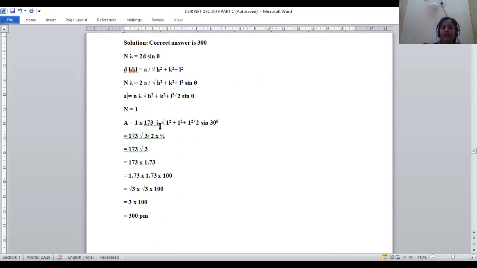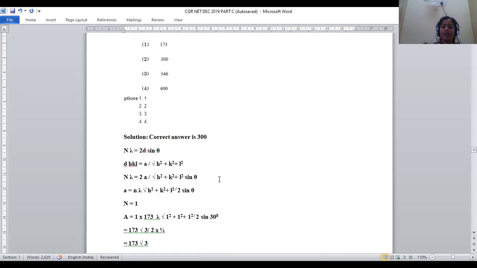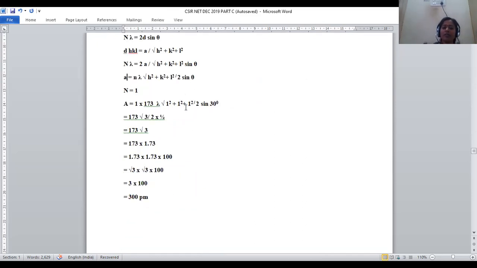So 1 into 173, that is the lambda value, root 1 square plus 1 square plus 1 square. The coordinates are given as 1, 1, 1. That's why h, k, l values become 1, 1, 1 only. Under root 1 square plus 1 square plus 1 square by 2 sine 30. The theta value is given as 30 degrees. Then 173 root 3, since 1 square plus 1 square plus 1 square becomes 3, by 2 sine 30 degrees, and sine 30 degrees value will be half, right?